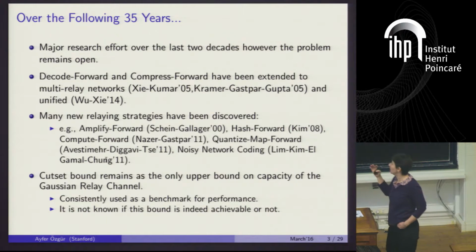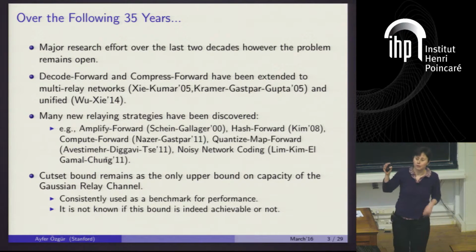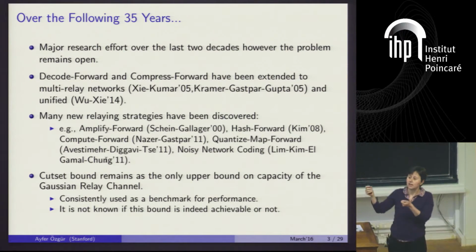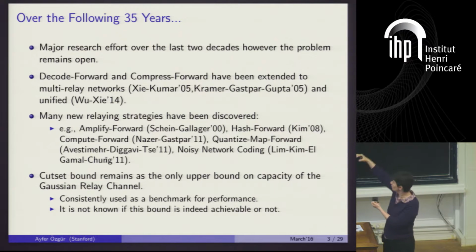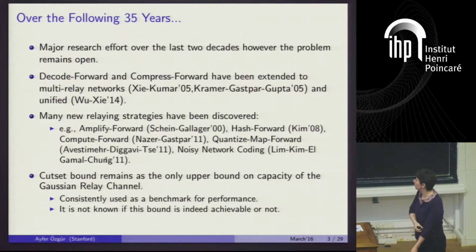I should say that in the discrete memoryless version of this problem, where the channels have finite input and output alphabets, it is actually known that the Cutset bound is not tight. There is a result by, I don't remember, Wei Yu and his co-authors, where they construct a very peculiar model and build on the peculiarity of this channel model to exactly characterize capacity, which happens to be lower than the Cutset bound for that channel.